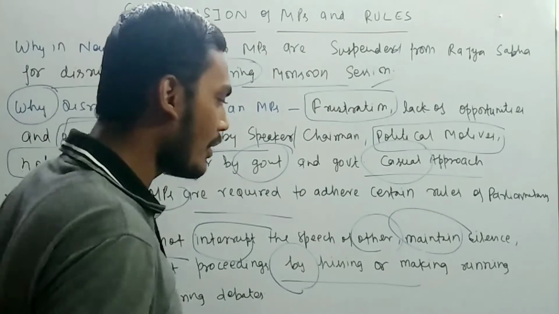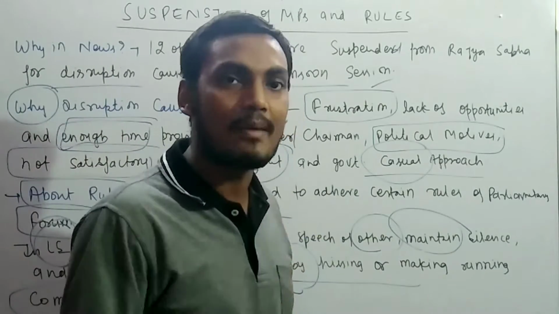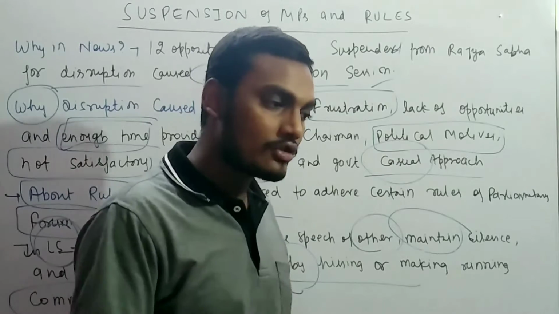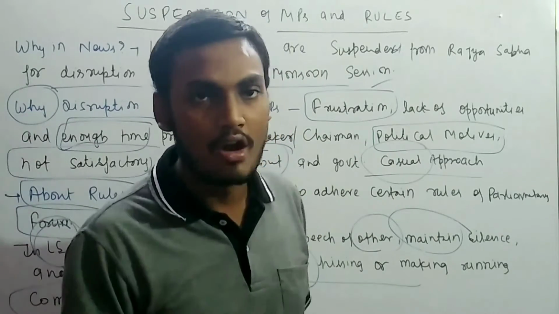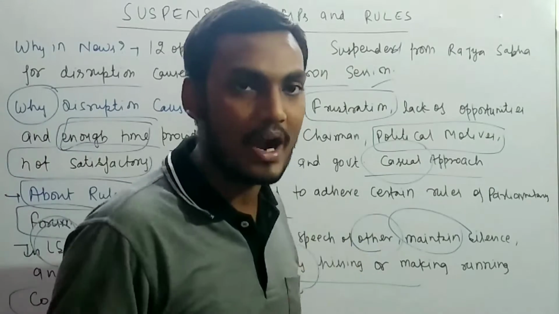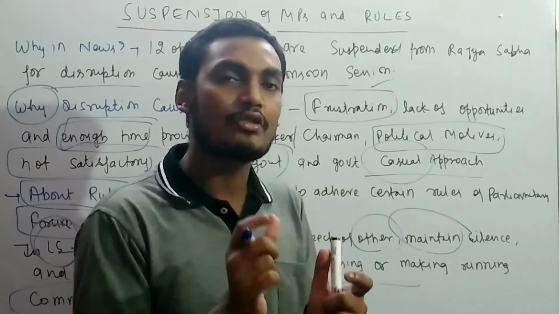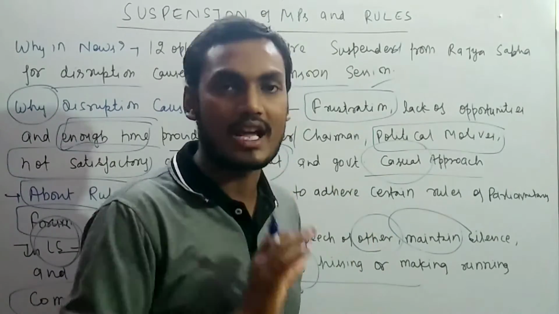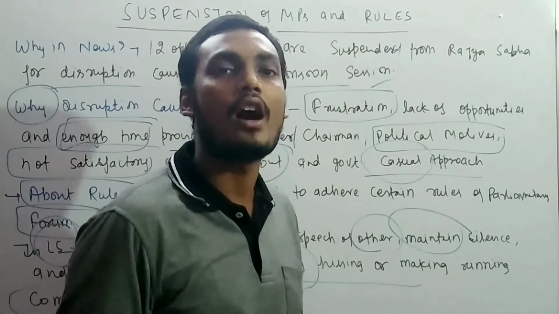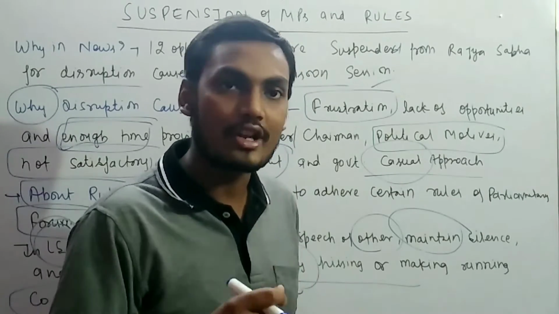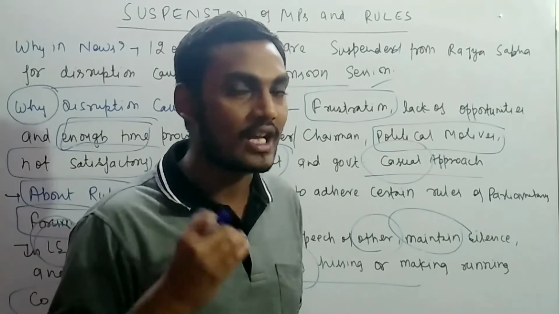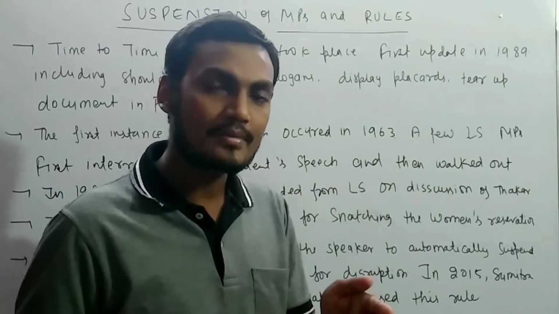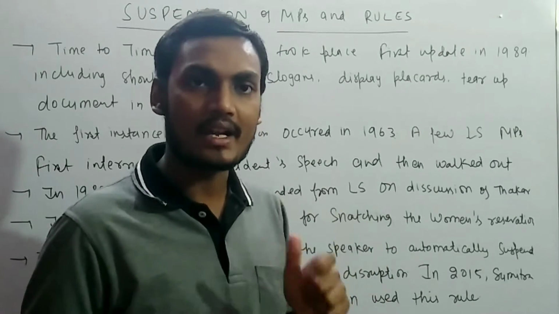This is very, very important: simultaneous comment. Whenever the minister is speaking, there may be simultaneous comment by an MP. It might be from the opposition or from the same party. This leads to a breach of the Lok Sabha and Rajya Sabha rules, which forces the government to make a motion, or forces the Speaker and Chairman to take action in such cases. So disruption actually took place in the Lok Sabha and Rajya Sabha.